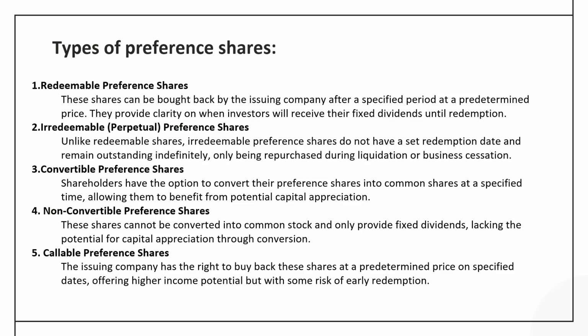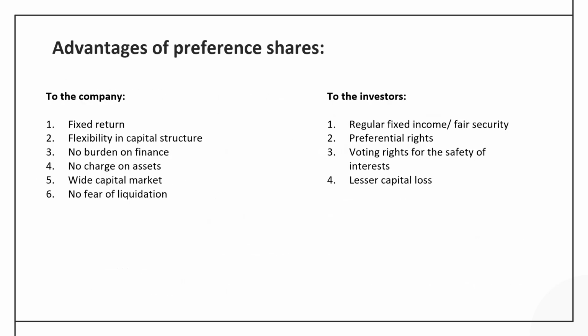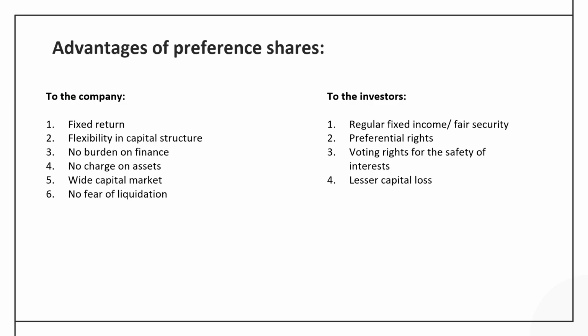So these are the discussions on the types of preference share: redeemable, irredeemable, and so on. We have done with all these features. Now can we move to the advantages of preference share for the company and also for the investors. If a company raises capital through preference shares, what are the advantages, what are the benefits it is expected to get from it? Number one, the company will be paying a fixed return. That means they have very little possibility to claim the additional income of the company.